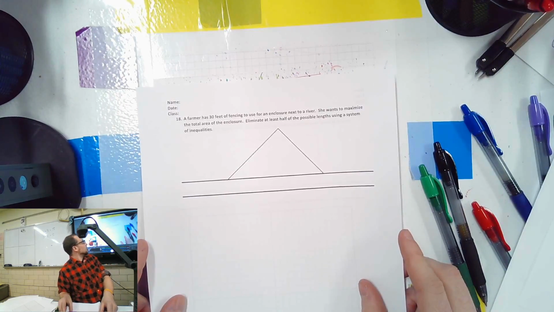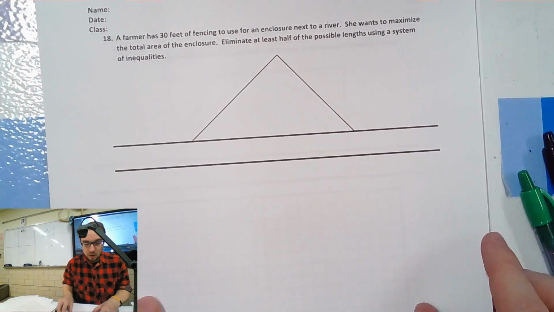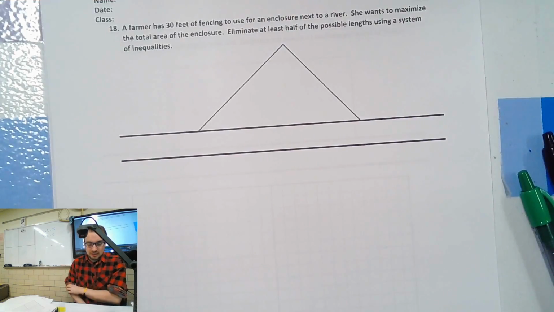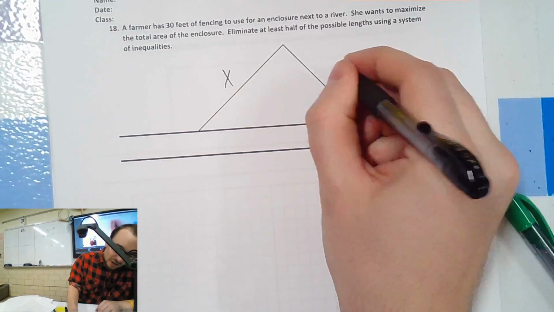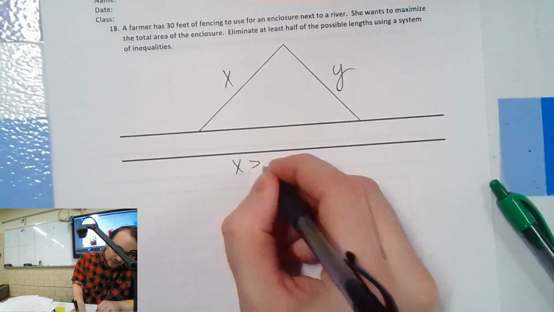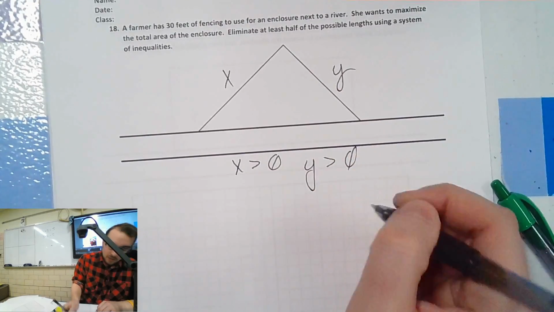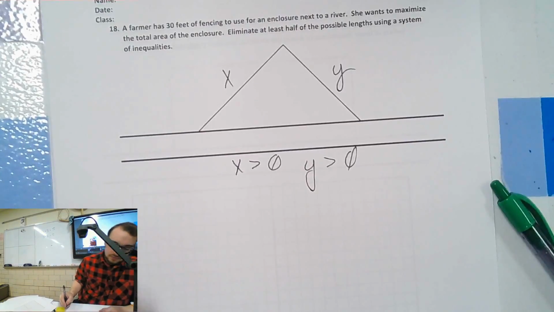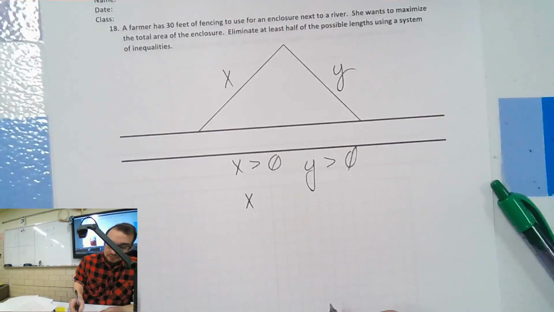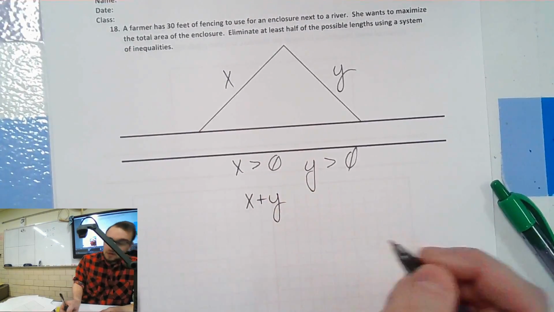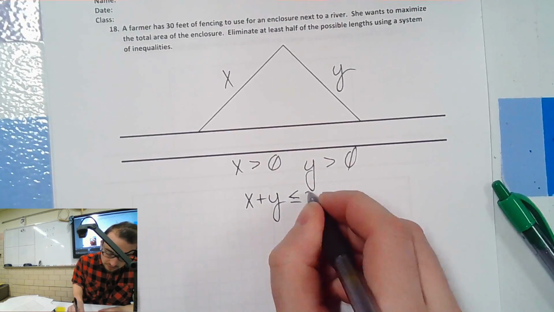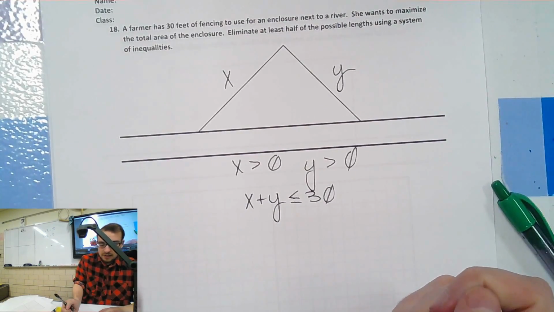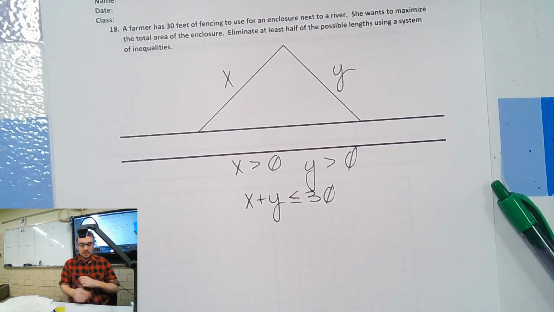Farmer has 30 feet of fence to use for an enclosure next to a river. What the heck is this? She wants to maximize the total area of the enclosure, eliminate at least half the possible lengths using system inequalities. Call this x, call this y. X has to be greater than 0, y has to be greater than 0. What else do we know about x and y? It can't be negative, we already covered that. The perimeter in total has to be less than or equal to 30 feet, right? I was just about to say that.